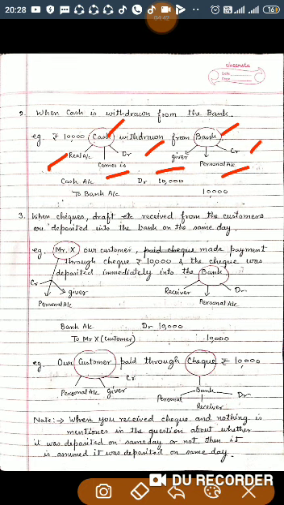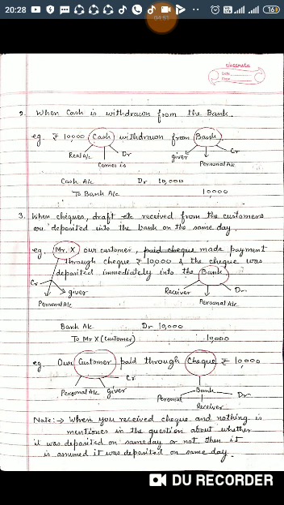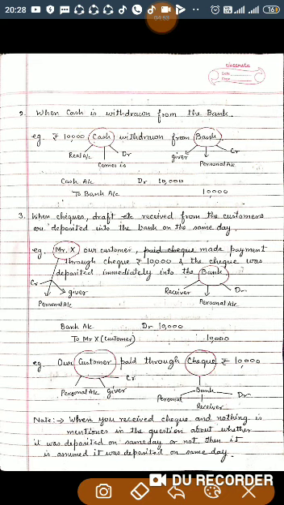Personal account rule is debit the receiver, credit the giver. Right now bank is giving, so it should be credited. And the journal entry will be cash account debited to bank account. This will be the journal entry, and narration is cash withdrawn from the bank.